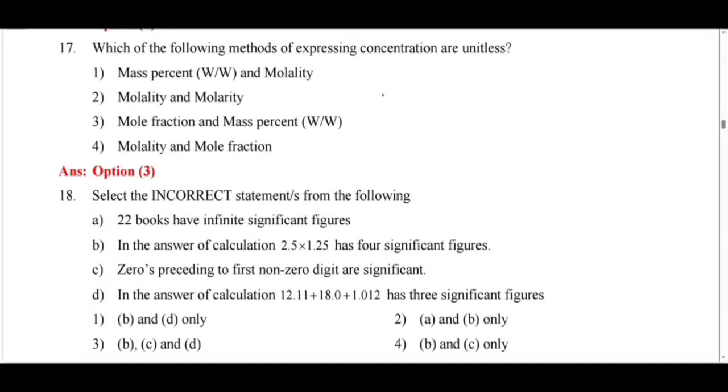Okay. Next, which of the following methods of expressing the concentrations are unitless? See here, mass percent and mole fractions, these two are unitless. Molality has a unit. Molarity also has a unit. Only mole fraction and mass percentage are unitless.